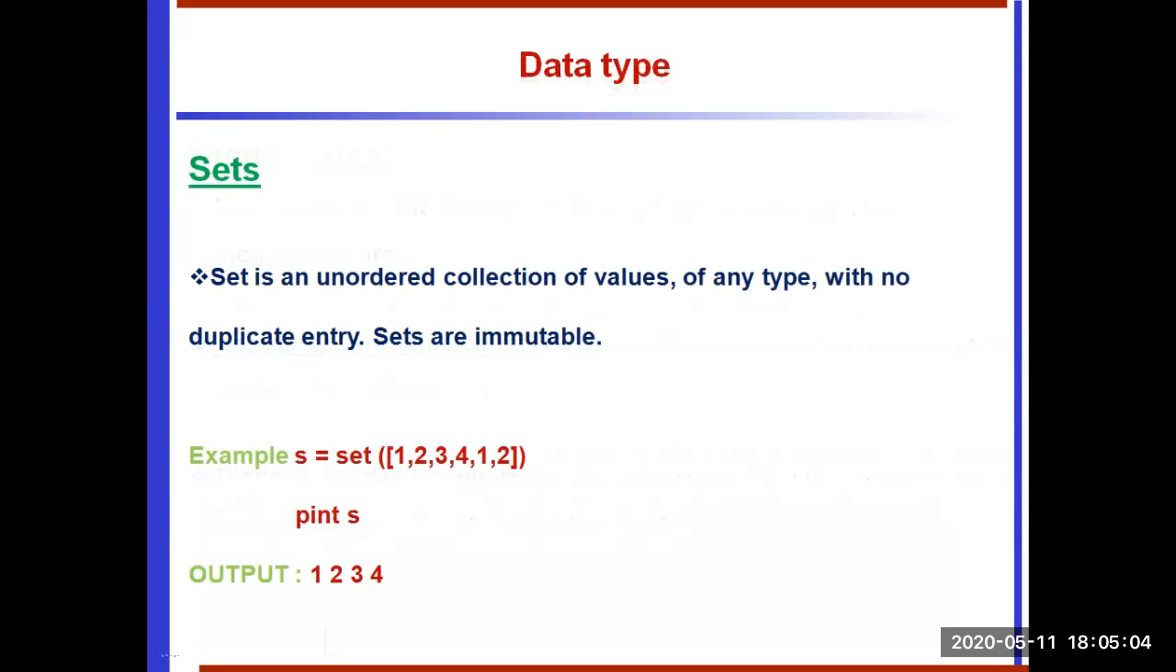Set is another data type. A set is an unordered collection of data items. Every element is unique and cannot be changed, so it's immutable. A set is created by placing all the items or elements inside curly braces, each element separated by commas. The set also supports compound data types. The set does not accept duplicate elements. It can have any number of items and they may be of different types.